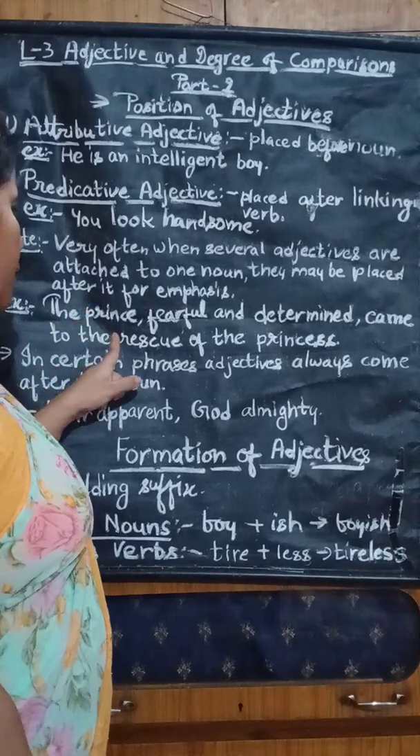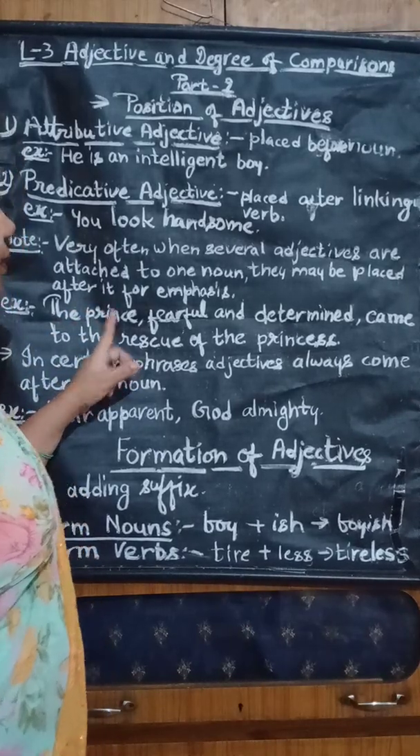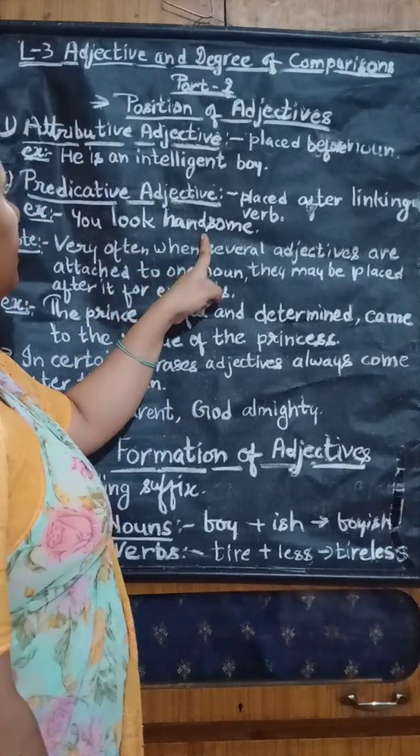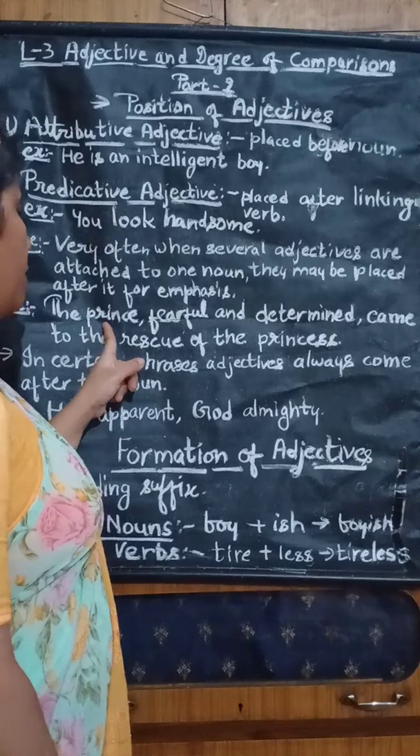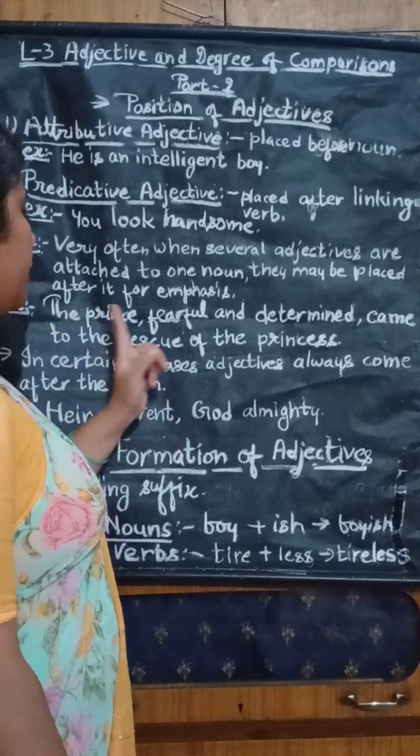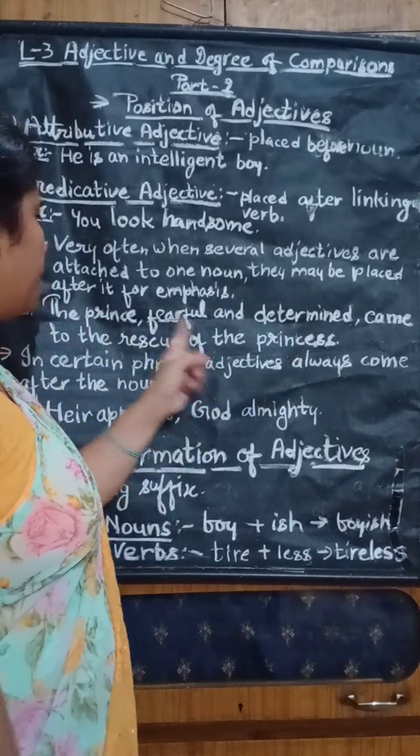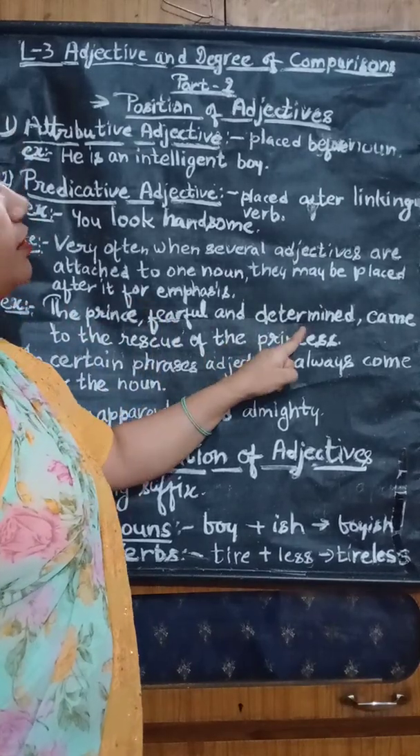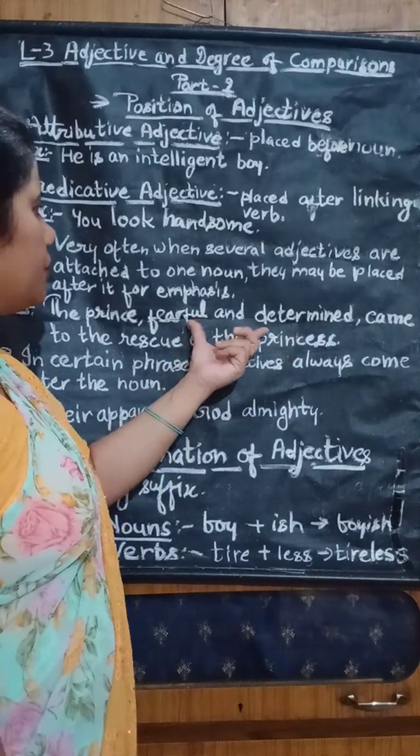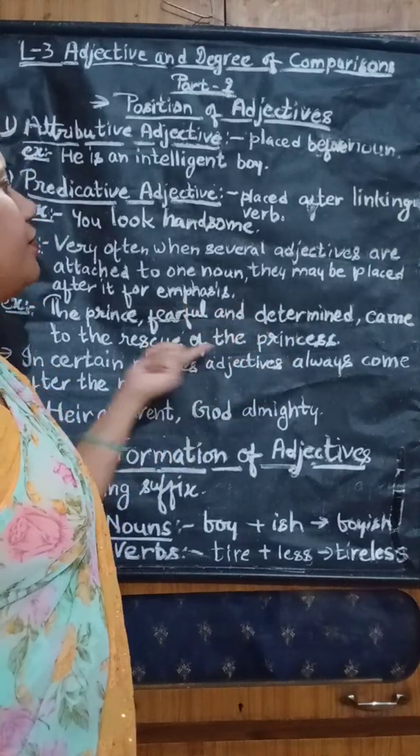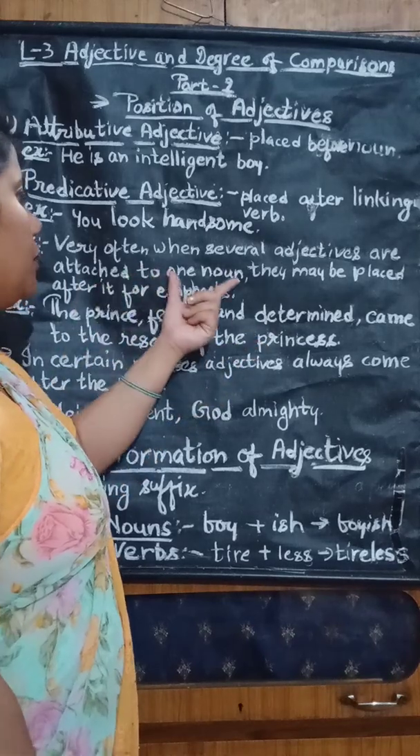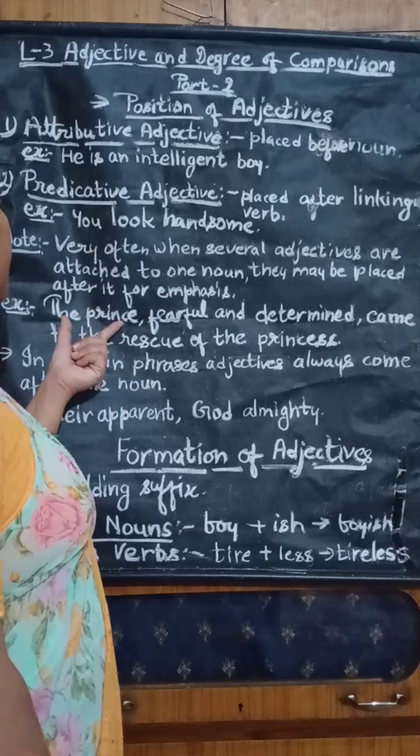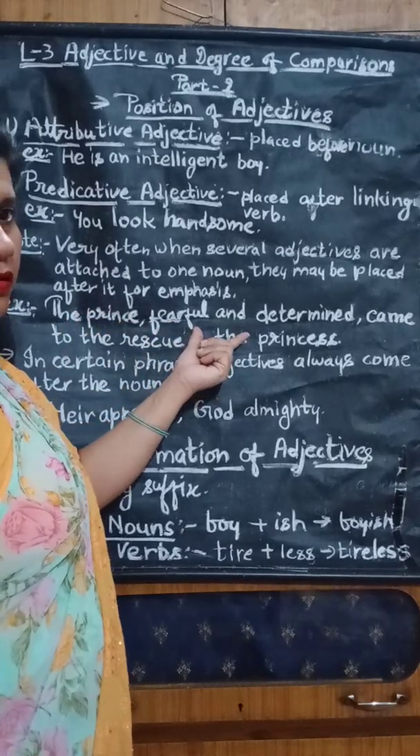Here the prince is the noun. In this sentence there are two qualities, that means more than one. But if the noun has more than one quality, here in this sentence there are two qualities the prince has. What is this? That he is fearful and determined also. So when this type of situation comes, when several adjectives are attached to one noun, then they may be placed just after the noun for emphasis. Right?